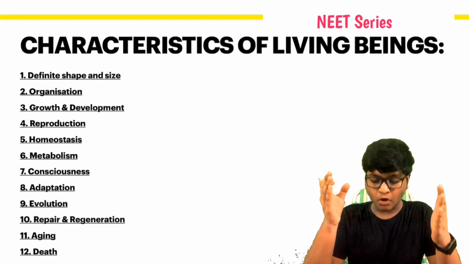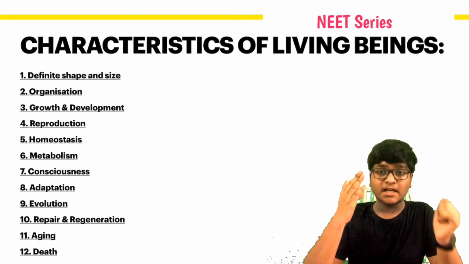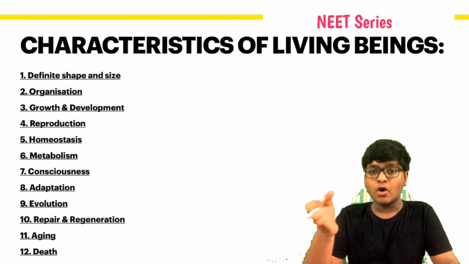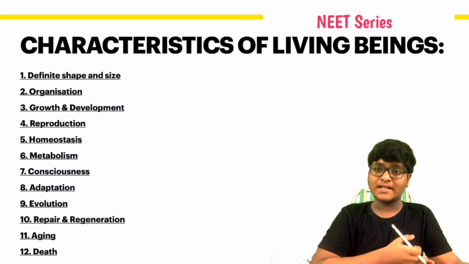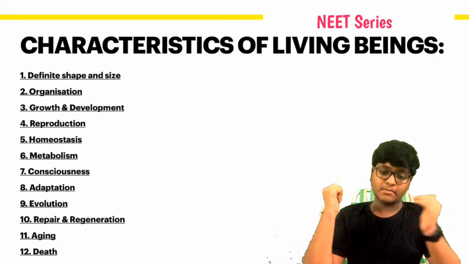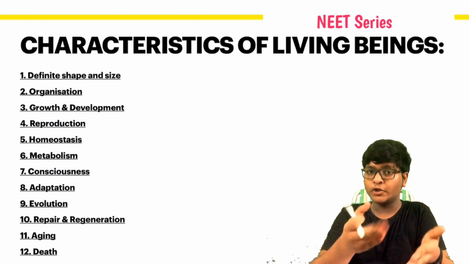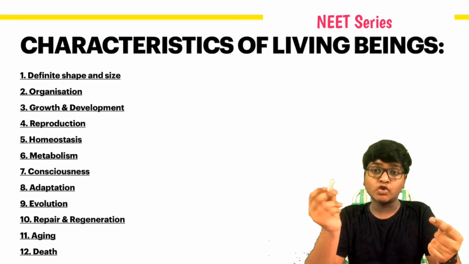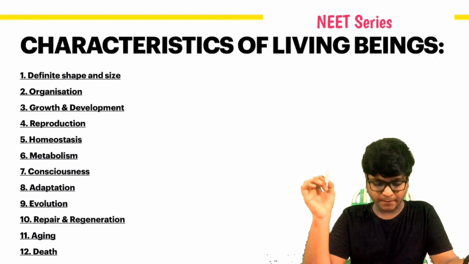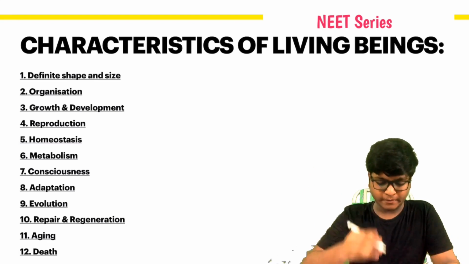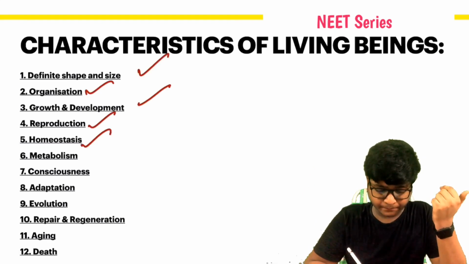Okay, so there are several characteristics of living beings. First is definite shape and size. Every creature has different shapes and sizes, from small insects to bigger animals. And organization of molecules, I've told you before. Cells form tissues, form an organ, form an organ system, form an organism. Growth and development, I've told you before. And then reproduction, the ability to procreate.